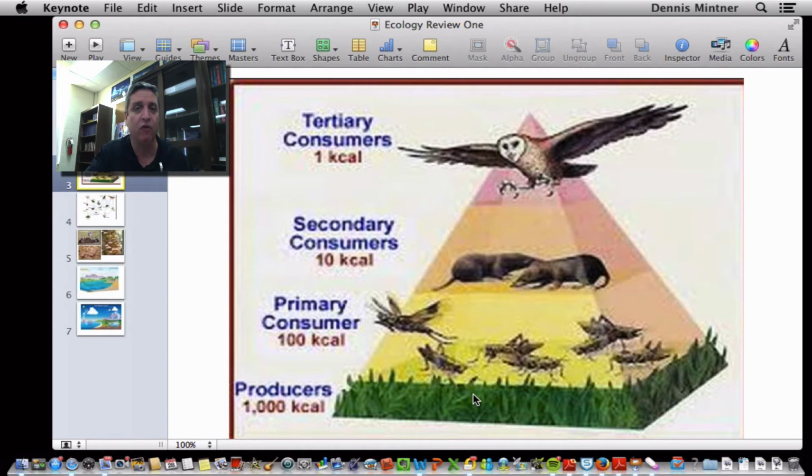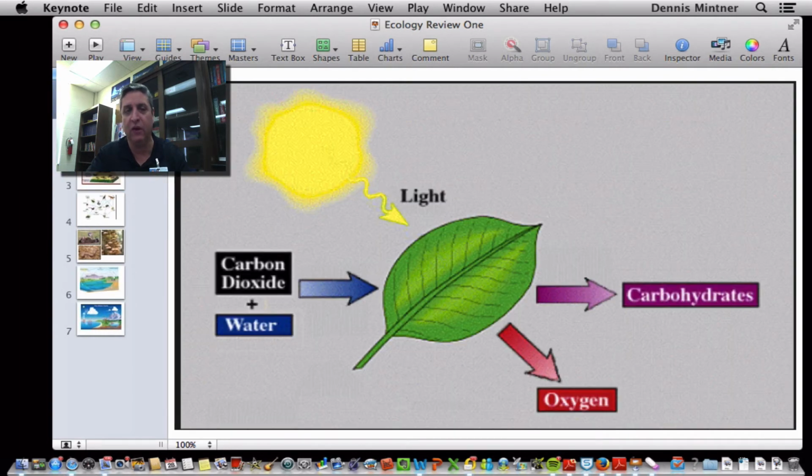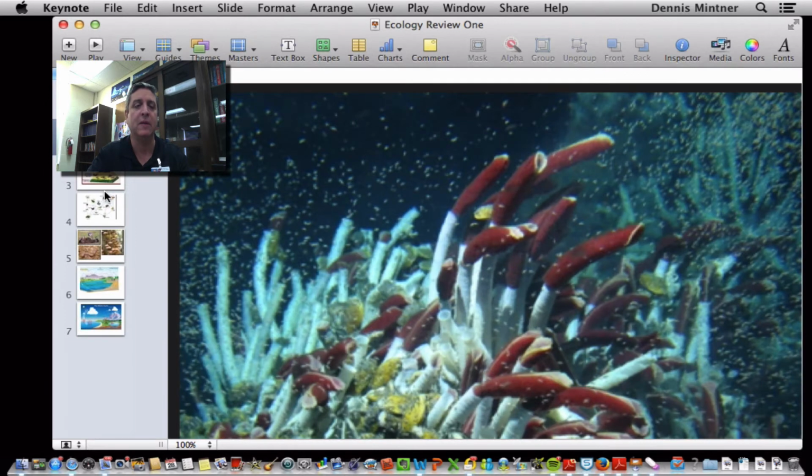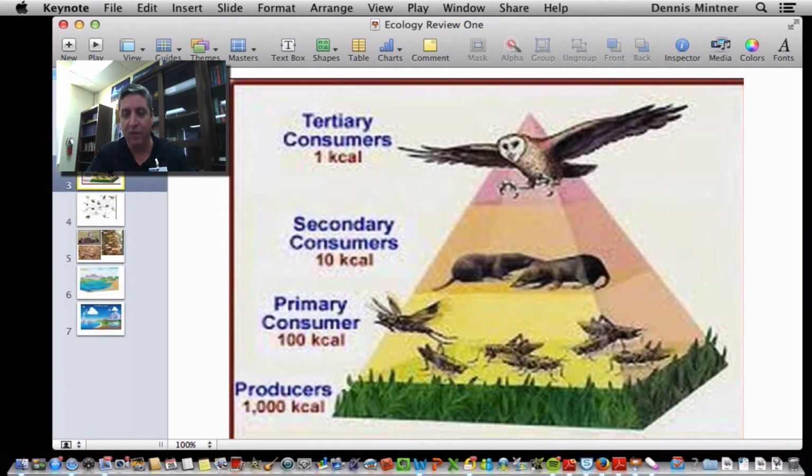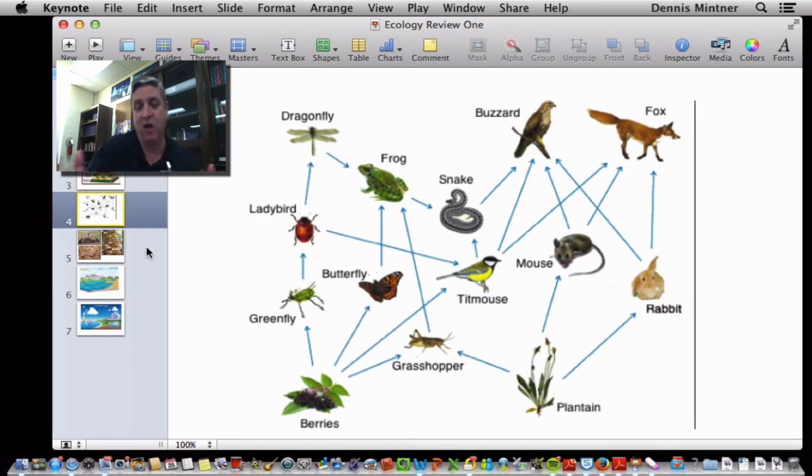Remember, trophic level, trophic means like a feeding level, so autotroph is like you make your own food through mostly photosynthesis and occasionally through chemosynthesis. Now, if we look at this pyramid, sometimes we can break that, or that's showing in a wider sense this food web. Now, food webs are more complex than food chains because from one arrow to the next would be a food chain, but all of them intercombined in the ecosystem is a food web.